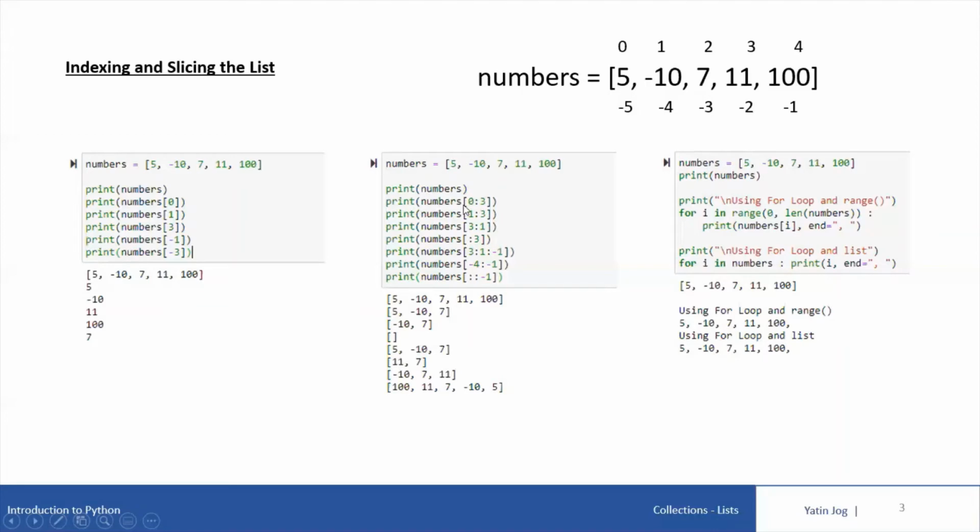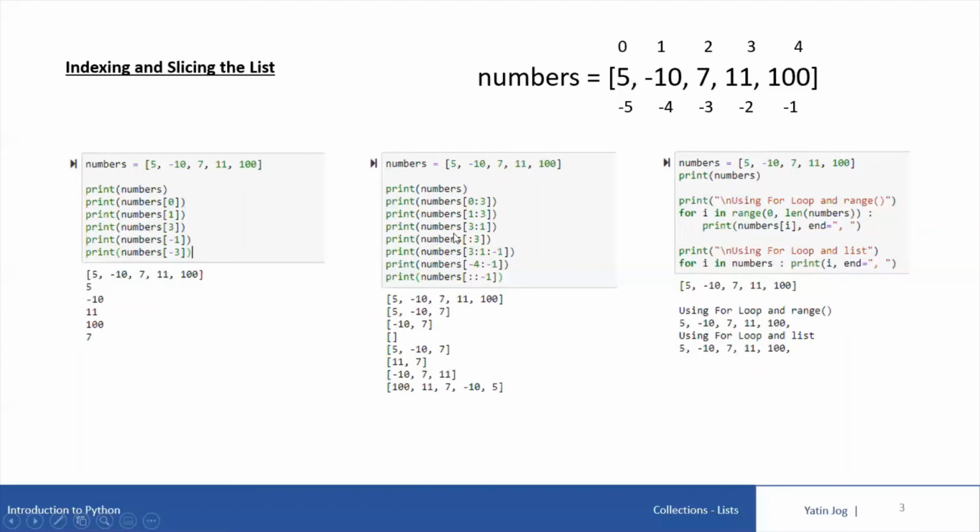So when I say print numbers from 0 to 3, that indicates 0, 1 and 2. Always remember, it is including the start location, excluding the end location. The same concept is there for strings also, for tuples also. So when I say print numbers 0 to 3, it will print 0, 1 and 2, that is 5, -10 and 7 on the screen. If I say print numbers of 1 to 3, that means starting from 1 till 3, that means 1 and 2. So only -10 and 7 will be displayed on the screen, in the list format. So square brackets will be there.